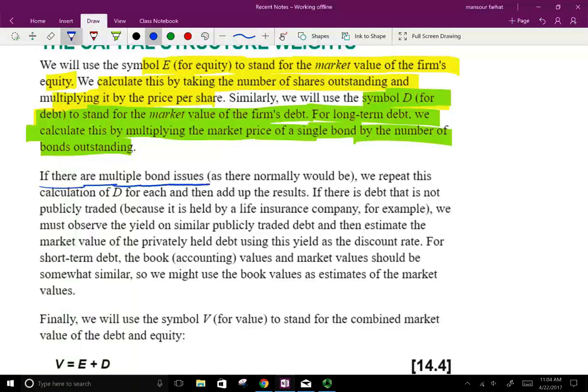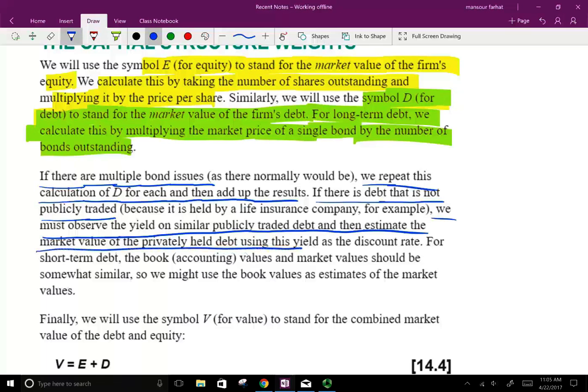If there are multiple bonds, as there normally would be, since the company would issue multiple bonds, not one type of bond, we repeat this calculation of D for each, then add them up. If there is a debt that's not publicly traded, because again, not all debt is publicly traded, we must observe the yield on similar publicly traded debt, then estimate the market value of the privately held debt using this yield as a discount rate. So if the debt is not publicly traded, we don't know the yield, how much it's costing the company, but we could look at similar publicly traded debt to estimate the cost of that debt.